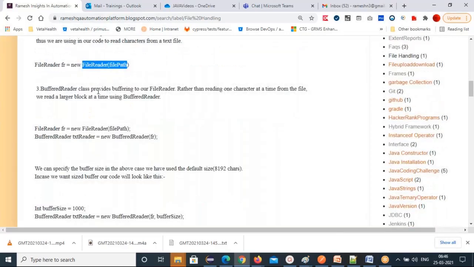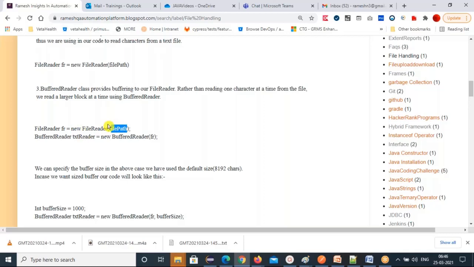And the BufferedReader class provides buffering to our reader. Rather than reading one character at a time from the file, we can read a large block of data at a time using BufferedReader. So how to use this FileReader and BufferedReader? Create an object for FileReader, fr = new FileReader of file path, from which file you are reading.